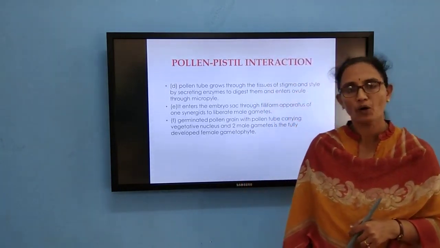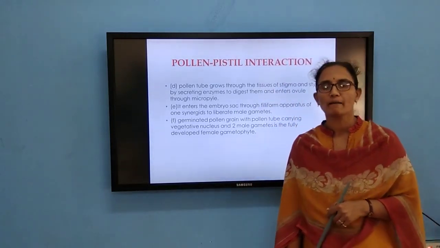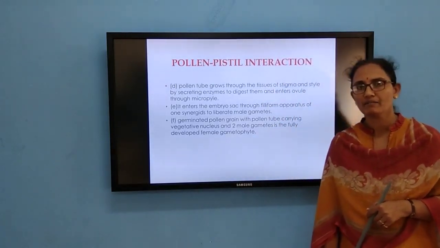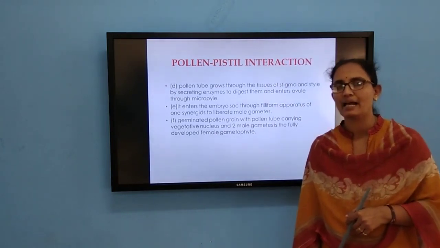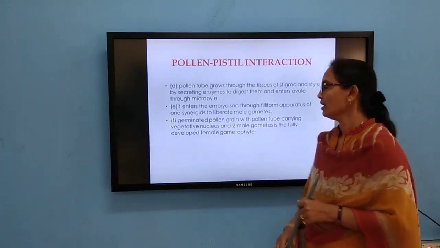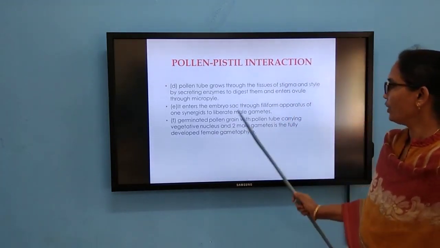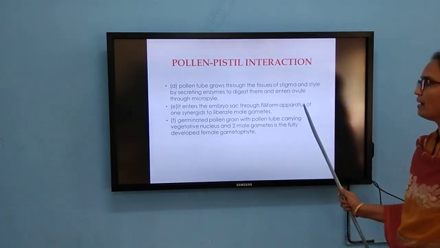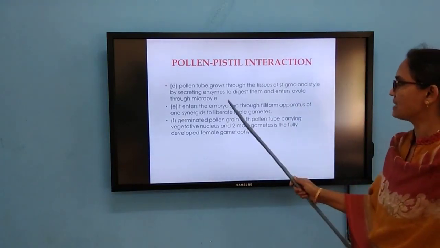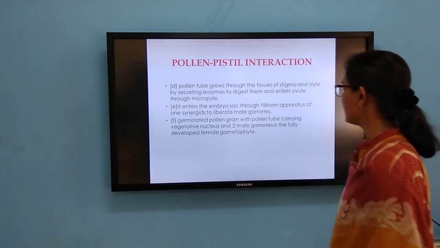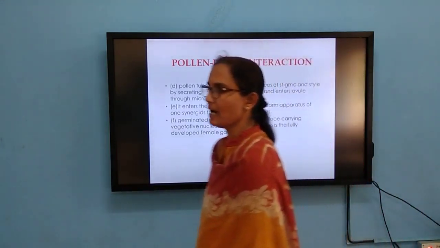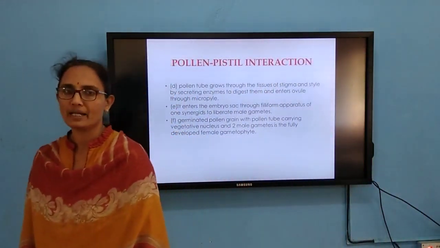From the germ pore, the pollen tube comes out. The generative cell divides into two to form the two male gametes. So just now I told. The pollen tube grows through the tissues of the stigma and style by secreting enzymes to digest them, and enters the ovule through the micropyle.